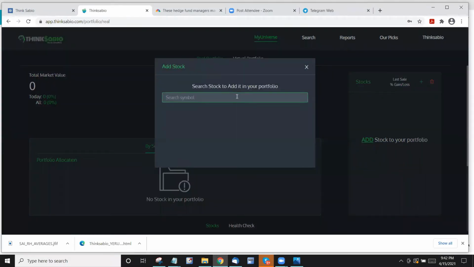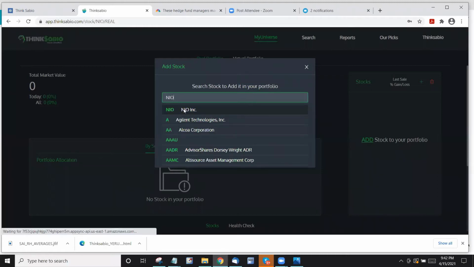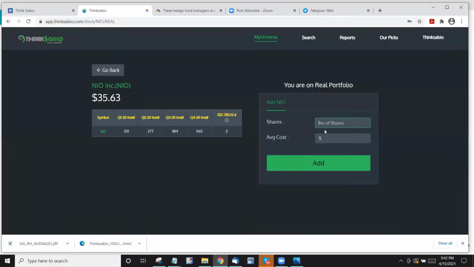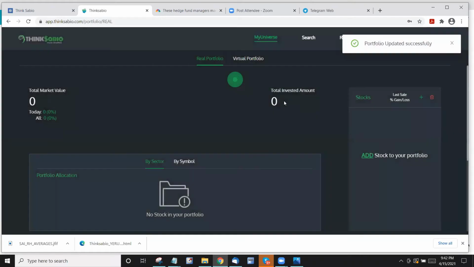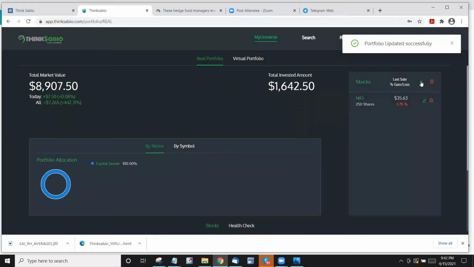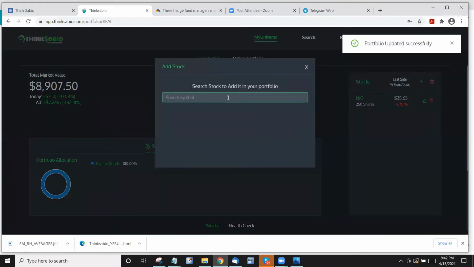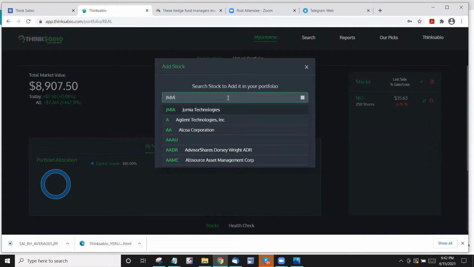Okay. So this is my Robinhood, Webull, Wells Fargo, whatever. This is my NIO. This is the real information. Of course, the number of shares I may cut down to whatever number, but the average cost is the true one, which I shared with you this morning. I will be adding my number of shares times average cost, and I will continue to enter whatever stocks I have in my portfolio.